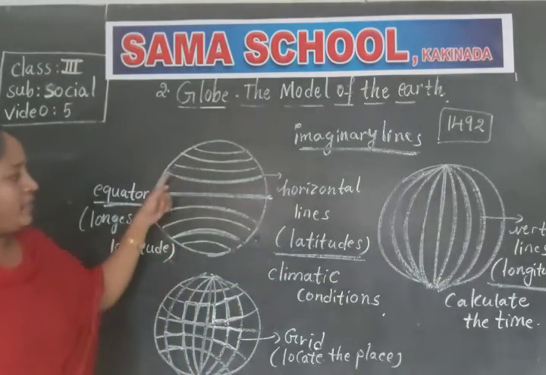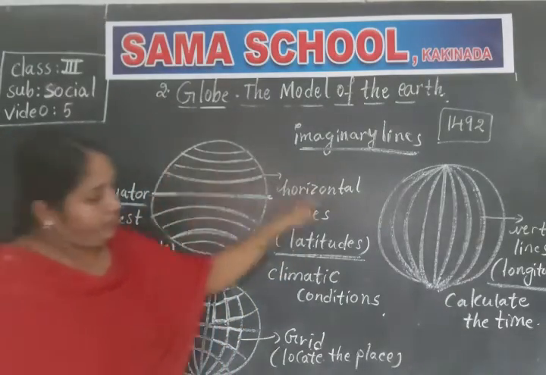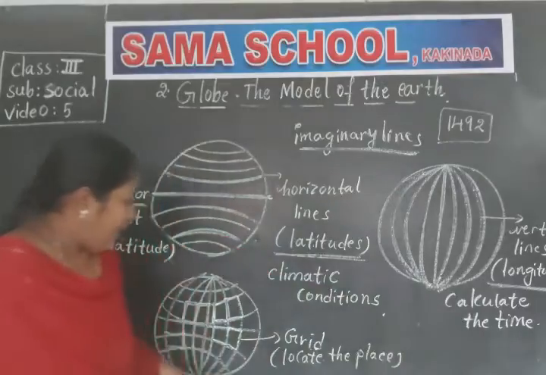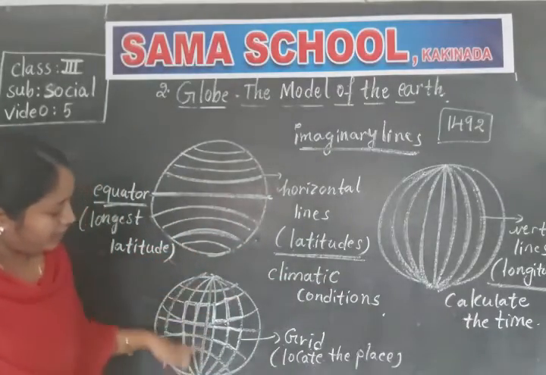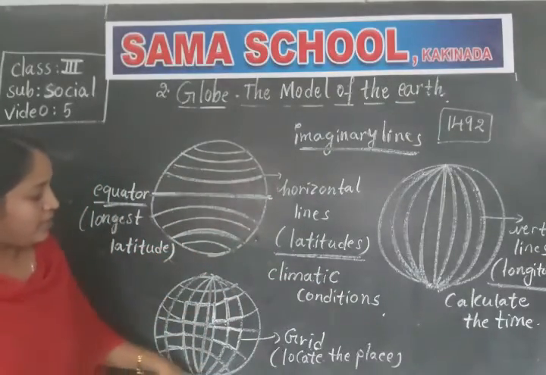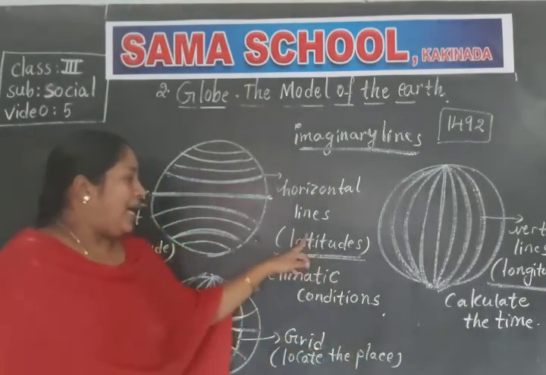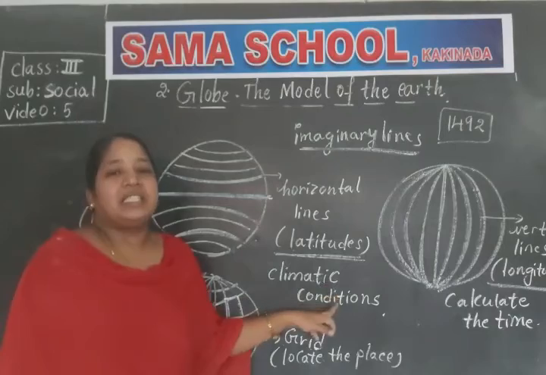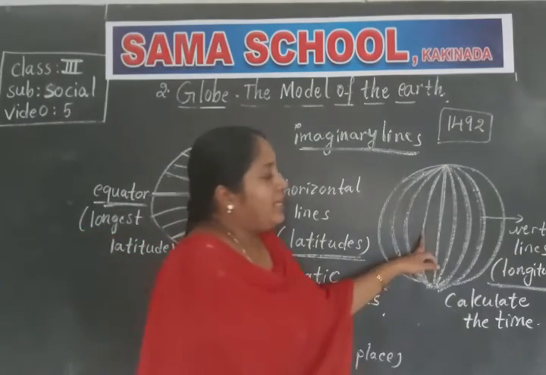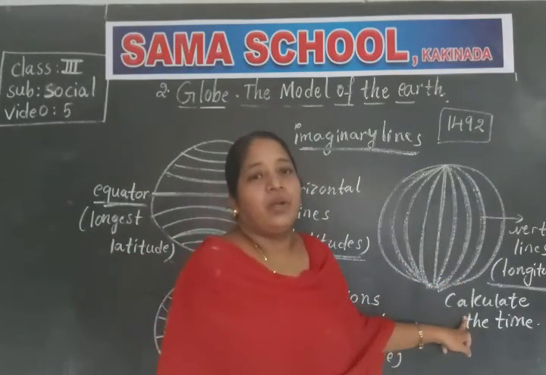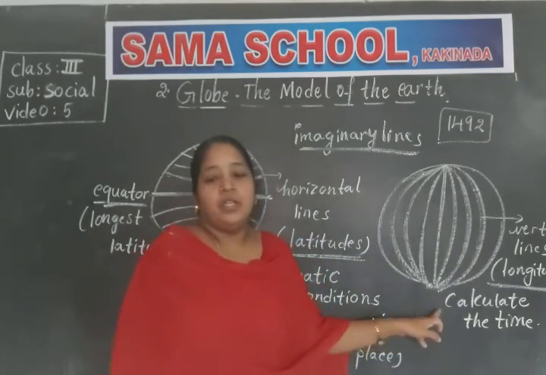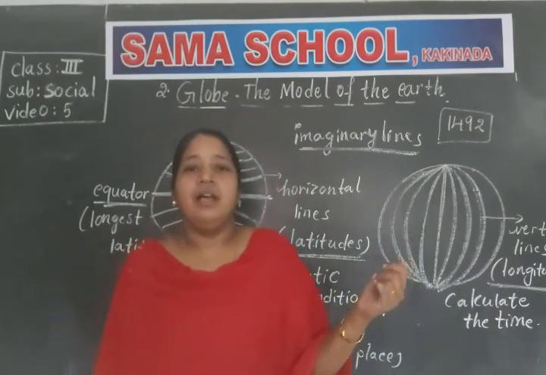Clear, children? And these are the horizontal lines and these are the vertical lines, and they are there on the globe like this, and they form a grid, and these grids help to locate the place. Latitudes help us to estimate the climatic condition, and longitudes help to calculate the time. Okay, children? So remaining topics we will discuss in the next class.